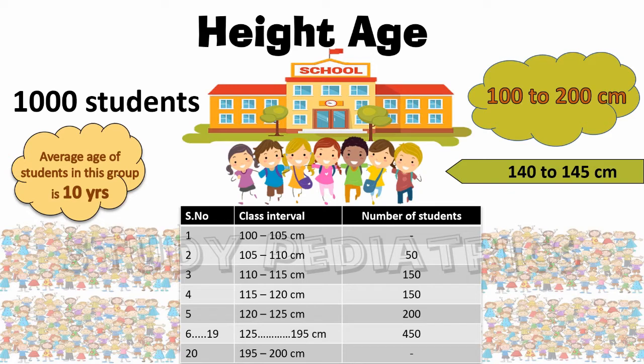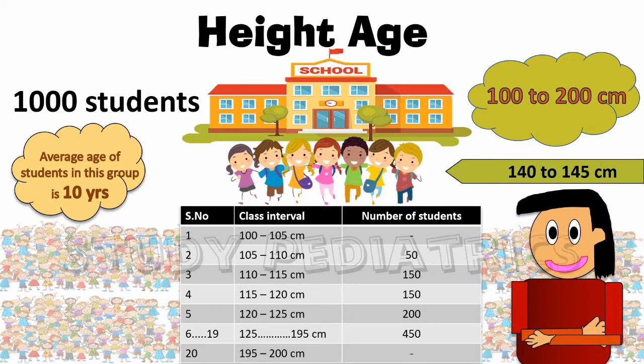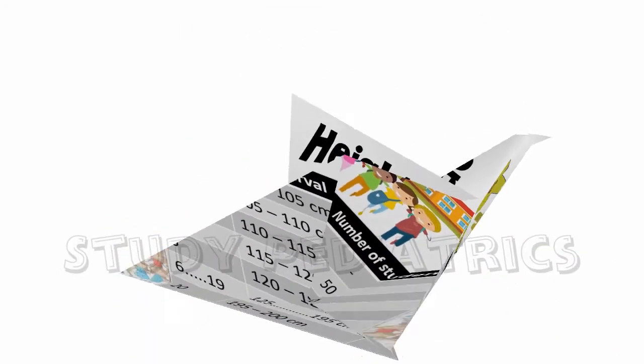Now, according to the height, we will say any student who lies between 140 to 145 cm has a height age around 10 years. Therefore, if a child's height is short, his height age will naturally come less. Hence, we can say that any child with a short stature, the height age will always be less than his chronological age or the actual age. I hope you understand it. Now, after understanding these terms, let's use them in clinical conditions.